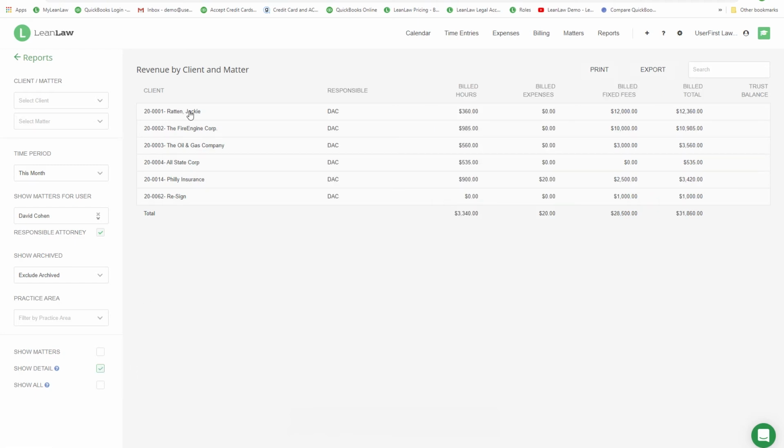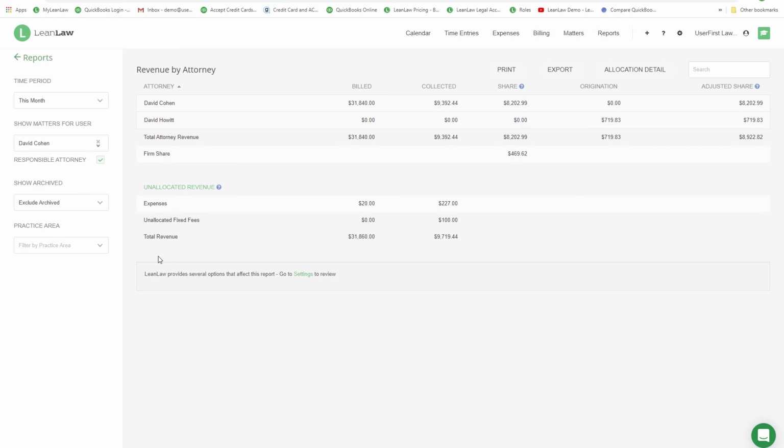This is the Revenue by Attorney report, which shows what was billed for this particular attorney, what was collected, and what their share was. In this example, you're looking at an automated calculation of origination, meaning an attorney brought a client into the firm and will get some form of compensation. The firm also gets a share.